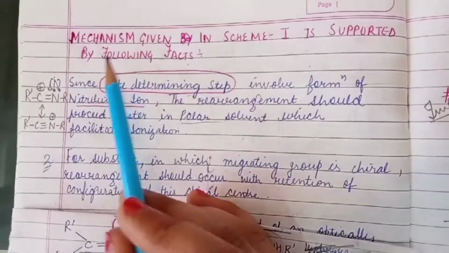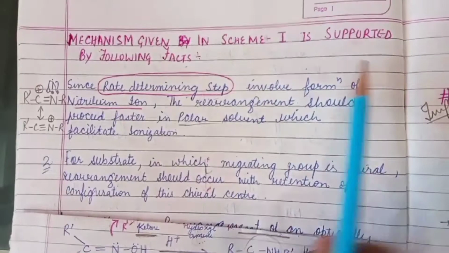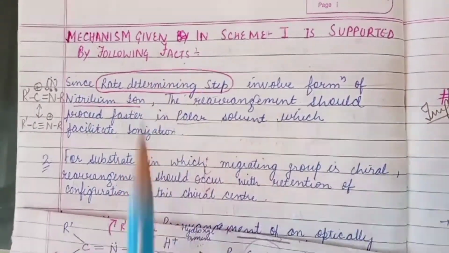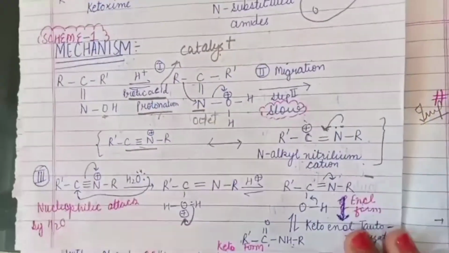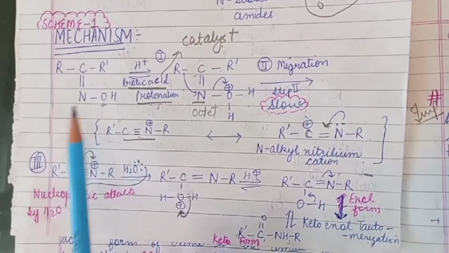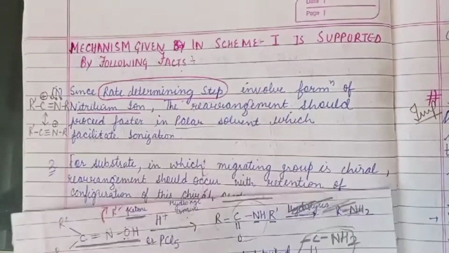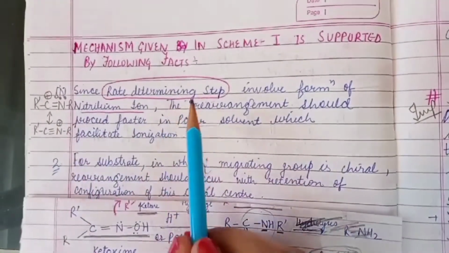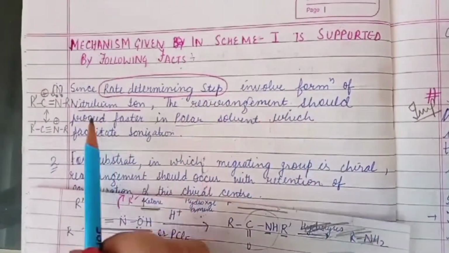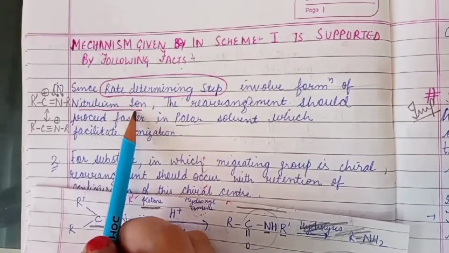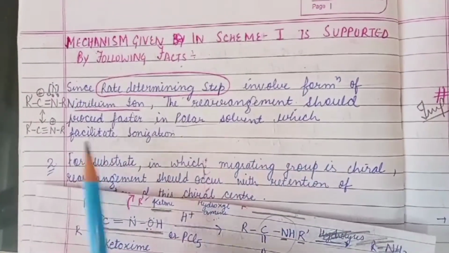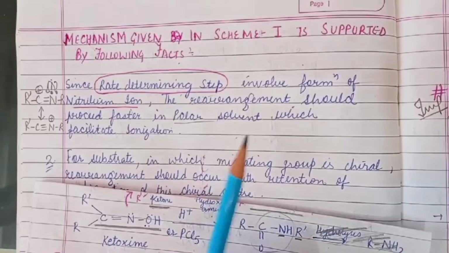The mechanism given in scheme 1 is supported by the following facts. Which mechanism? This one, we have done it now. So the first fact is this: the rate determining step involves the formation of a nitrogen cation, and the rearrangement should proceed faster in a polar solvent, which facilitates ionization.